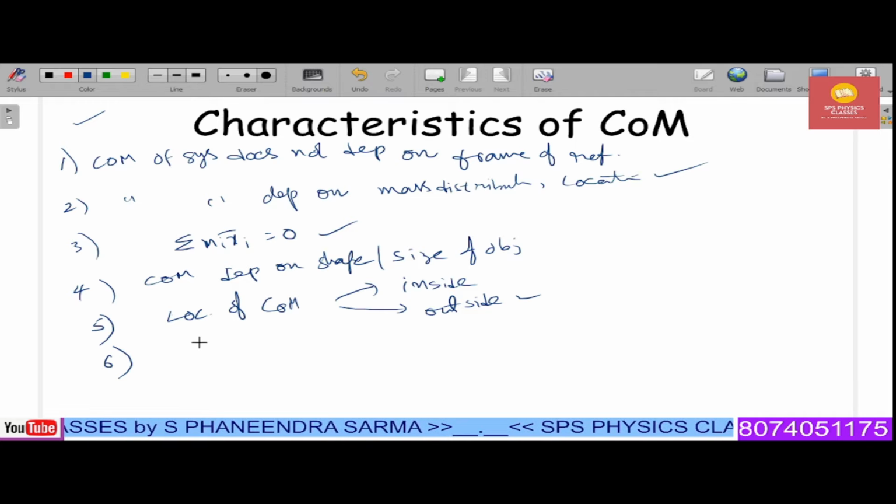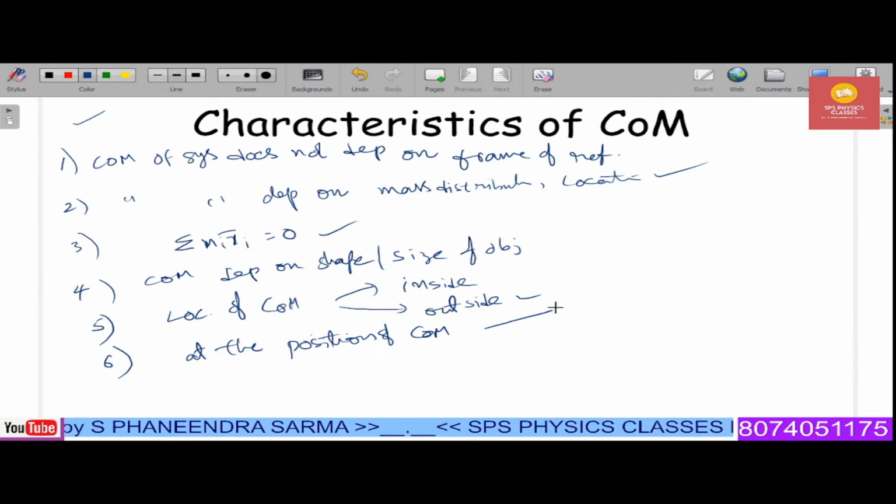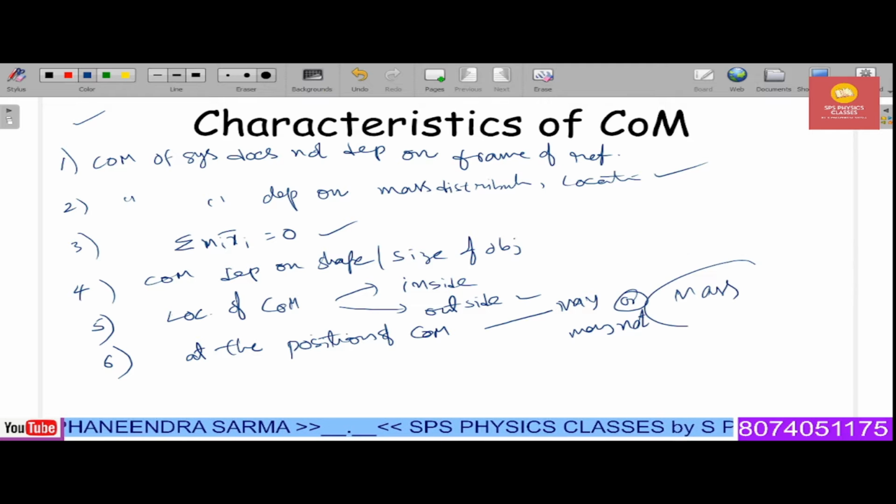And the last point is, at the position of COM, there may or may not exist a mass of this particular system.